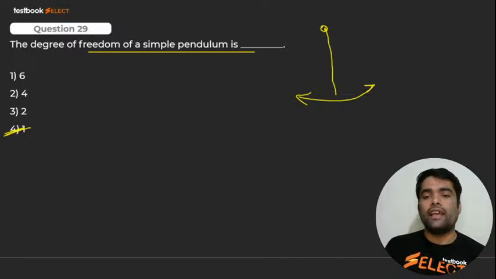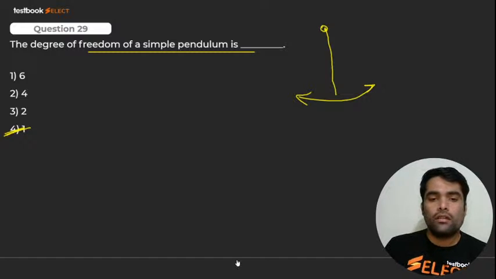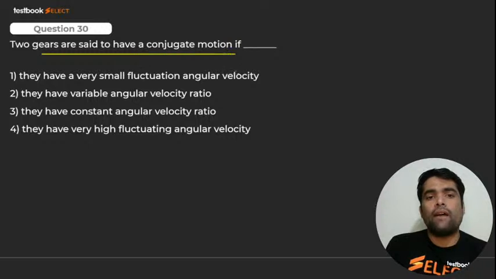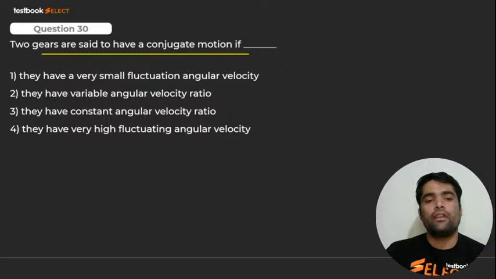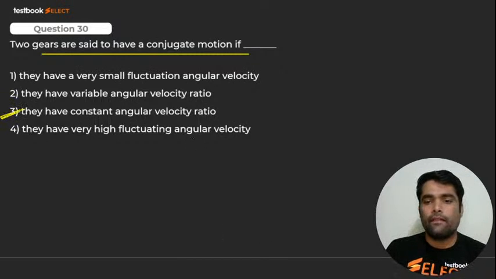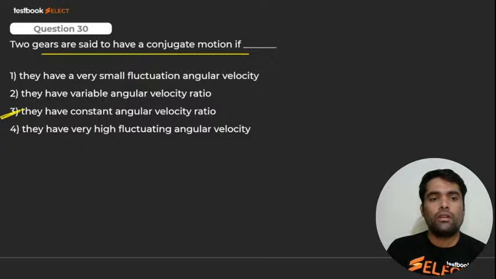Question 29. It should be 1. Two gears are used to have conjugate motion if, my dear, what? What should the ratio of velocities be? Conjugate motion will exist when the velocity ratio is constant. It is constant. I repeat, it is constant. It should remain constant. Okay, 1 is very good.